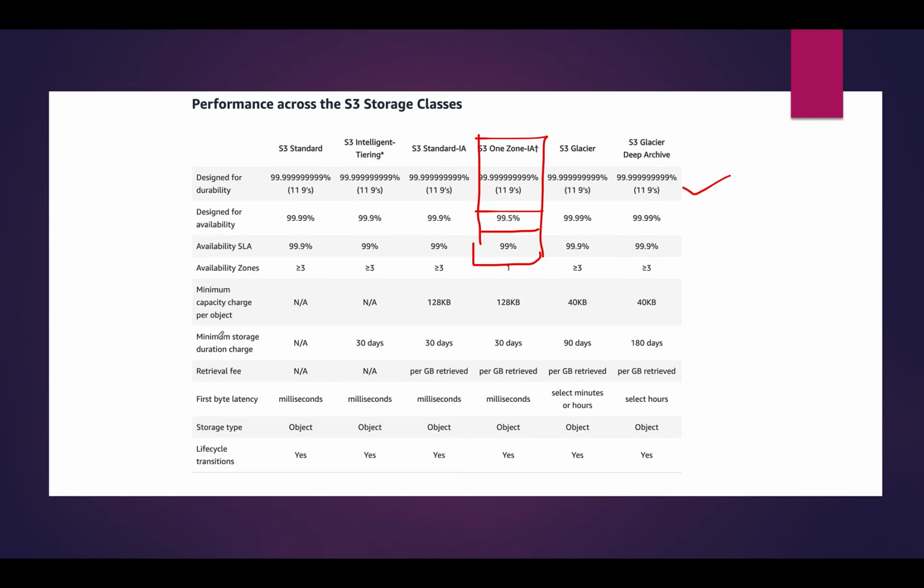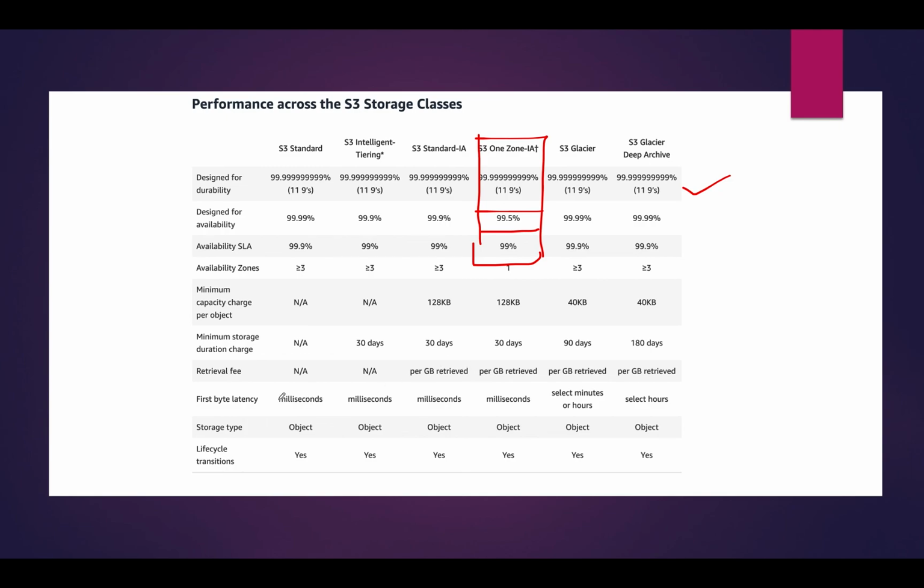This is the minimum storage duration. If you store one file in S3 Standard, you can move it here only after 30 days. But for Glacier, you can move after 90 days. That means if you are not accessing it for 90 days, it is history data, infrequent data. The retrieval fee and the pricing we'll also see in the next section.